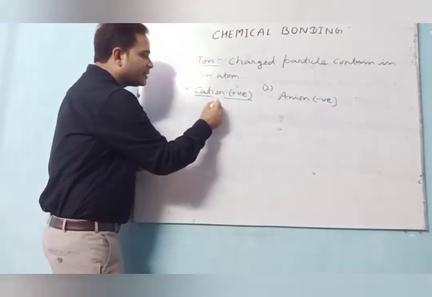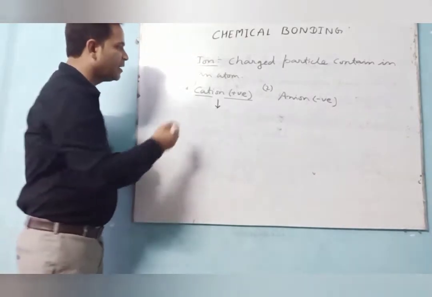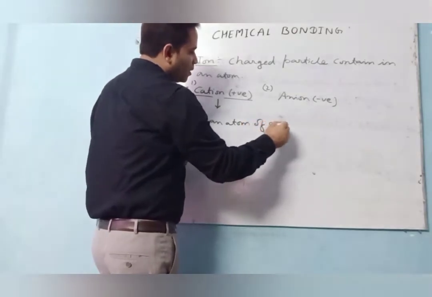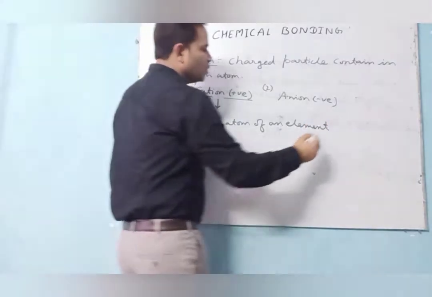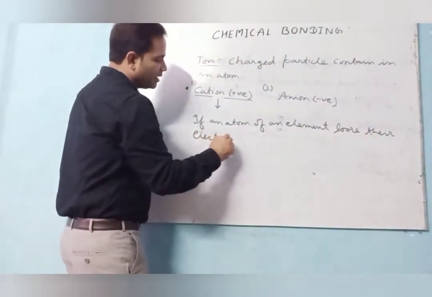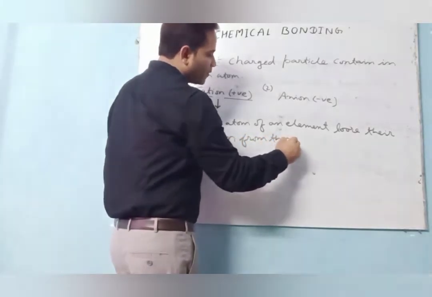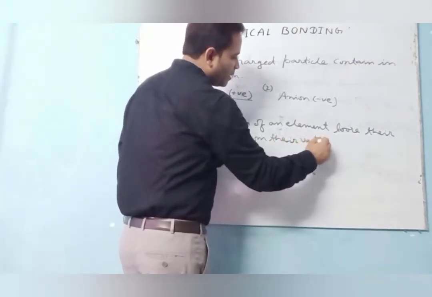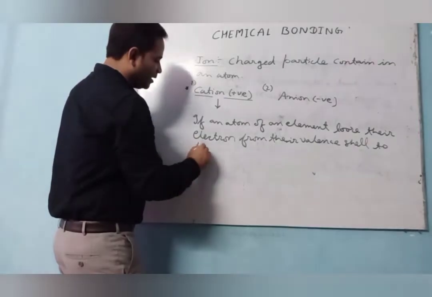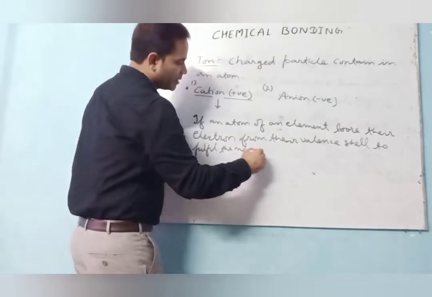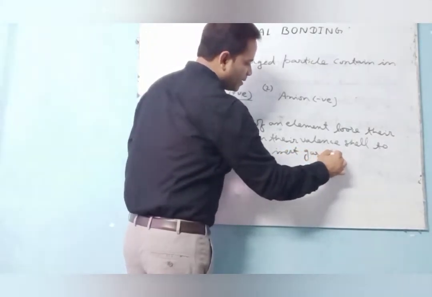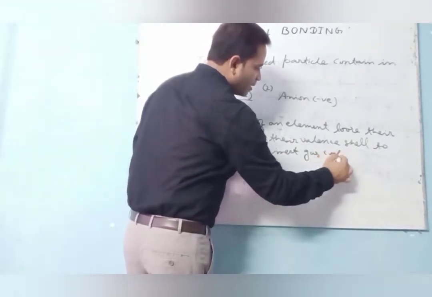Now what do you mean by cation? If anybody asks what is cation, then what you say: cation, if an atom of an element loses their electron from their valence shell to fulfill the nearest inert gas configuration.